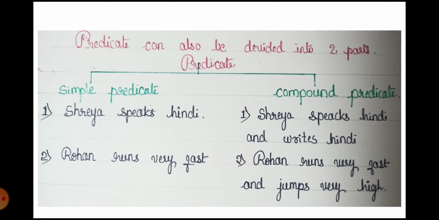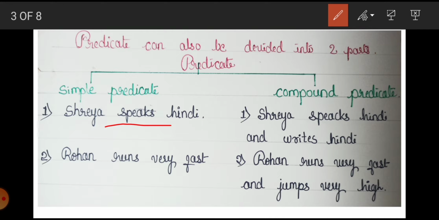How many activities is she doing? Only one, that she speaks Hindi. And in the second example, Rohan runs very fast. Now you can see how many activities Rohan is able to perform. Only one. So, it became the simple predicate.